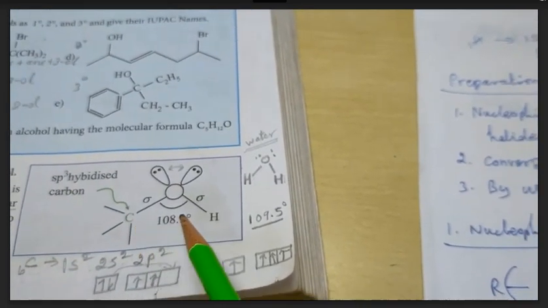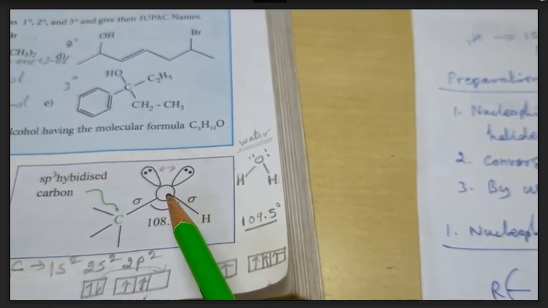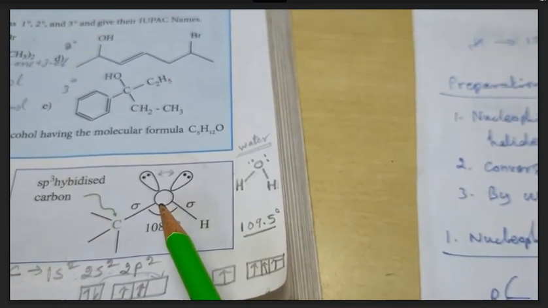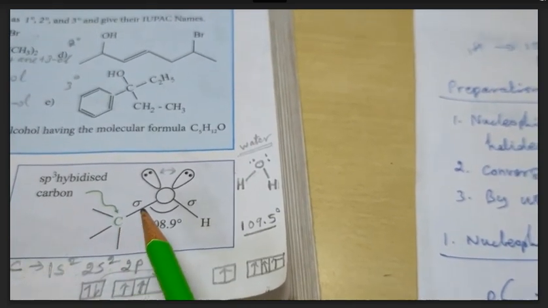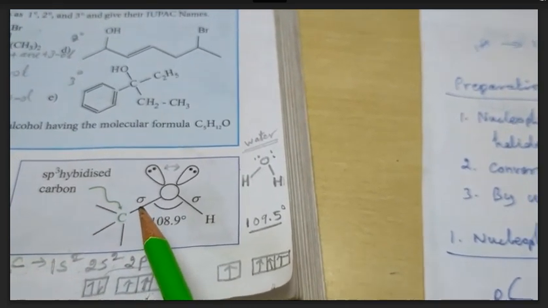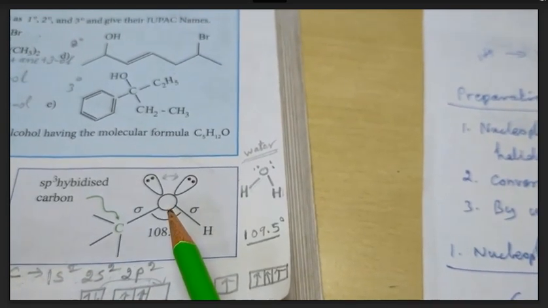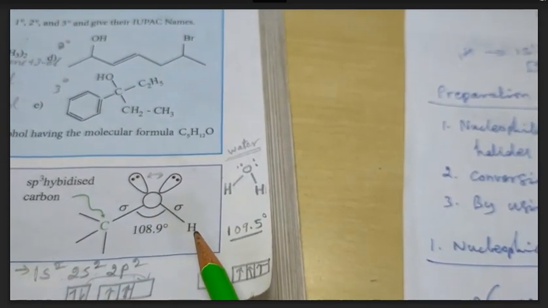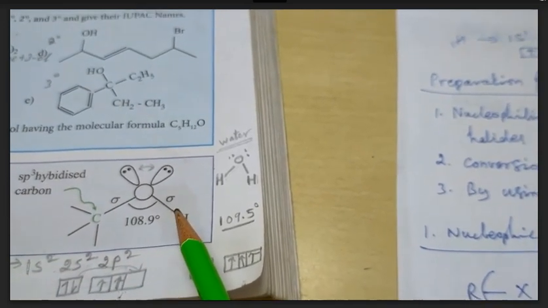And then here the sp3 hybridized orbital of oxygen linearly overlaps with the sp3 hybridized orbital of the carbon to form a single bond. That is called a sigma bond. Then another sp3 hybridized orbital of oxygen linearly overlaps with the 1s orbital of the hydrogen to produce a sigma bond.